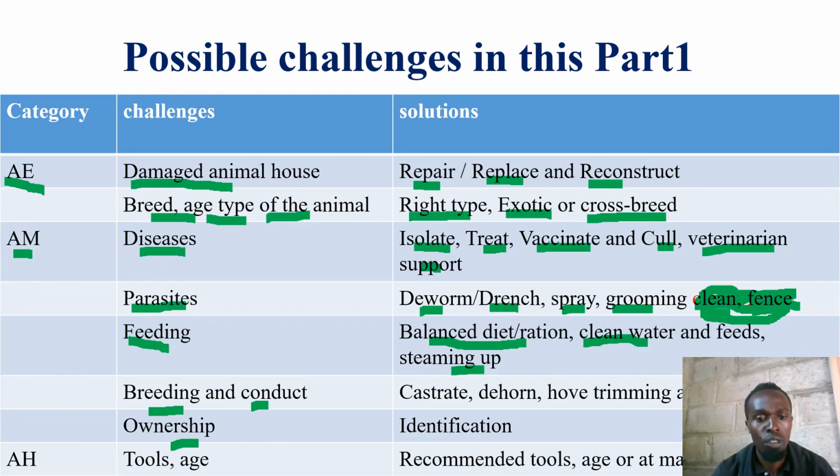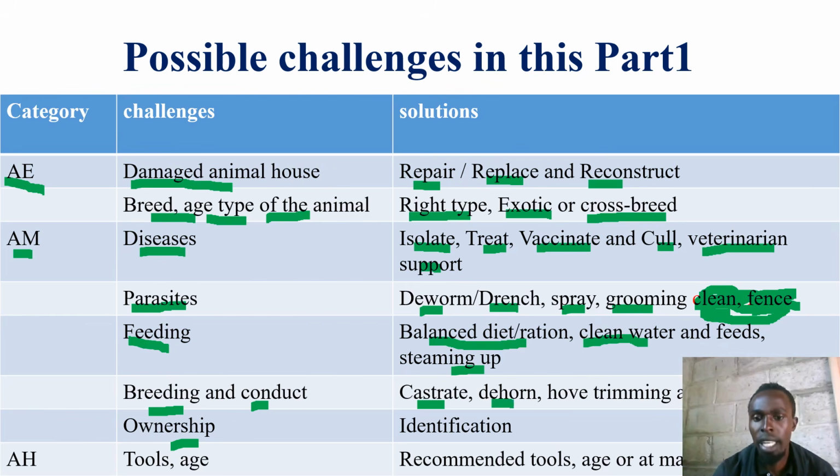Then for those animals that are misbehaving in the herd or in the hutch, you have to castrate those that are basically male ones that are misbehaving. They are inbreeding. Dehorn, yes, those that are fighting so much.